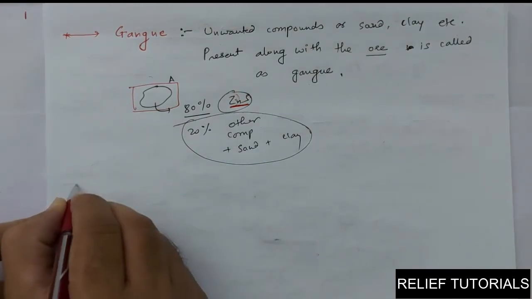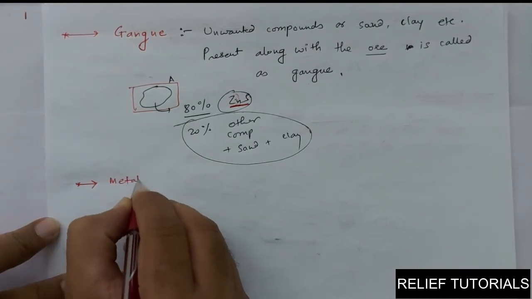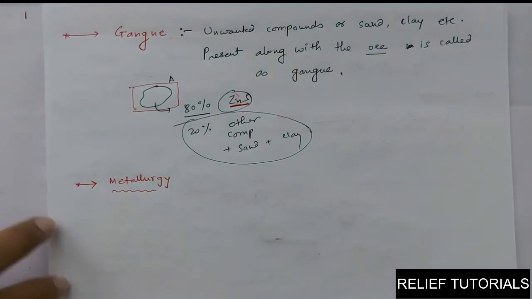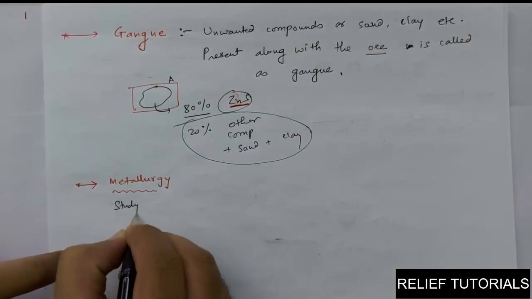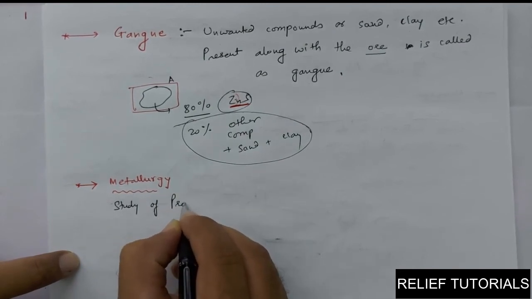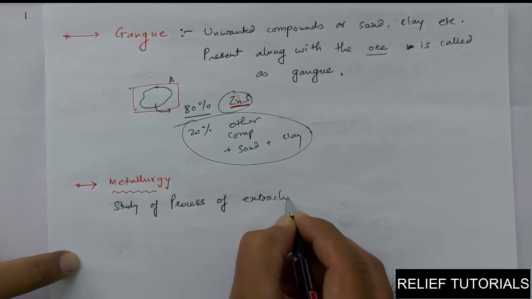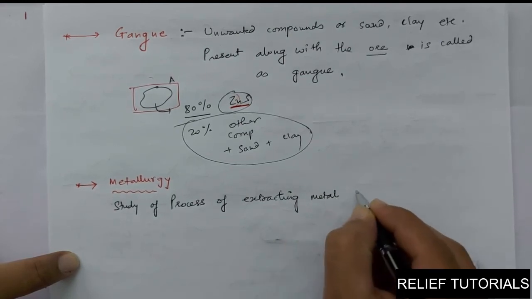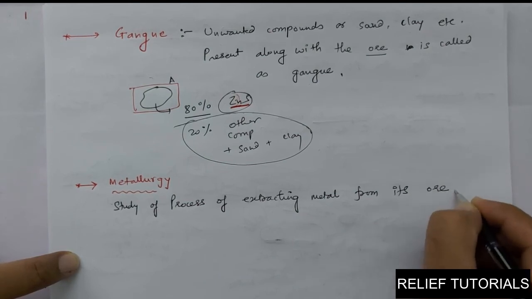Okay, so we have a very famous word in chemistry: metallurgy. Metallurgy means the process or study of extracting metal from its ore.